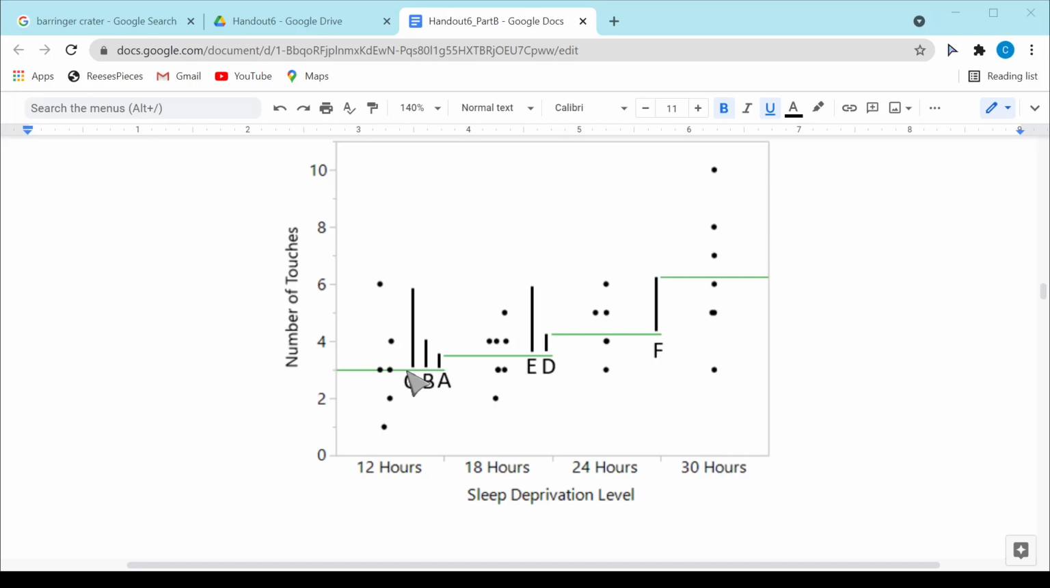Because I have 4 different sleep deprivation levels, I have a total of 6 tests that could be done for my pairwise comparisons. So by pairwise comparisons, we just mean we're going to compare one level of sleep deprivation to another. And again, there's going to be a total of 6 of those comparisons.